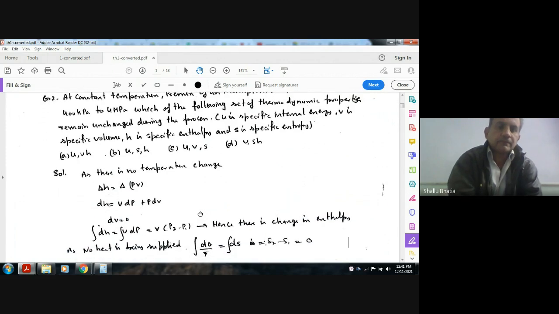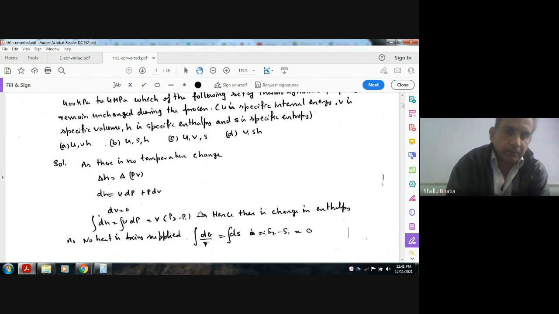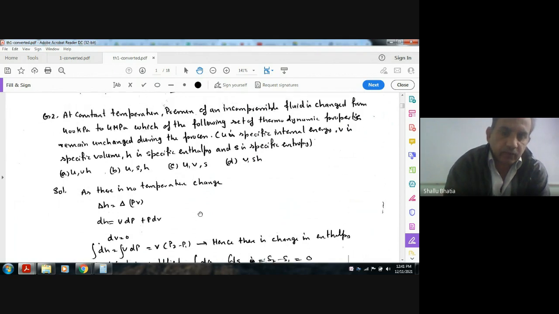As the fluid is incompressible and the process is a constant temperature process, delta H is given by delta PV, so dH is VdP plus PdV.